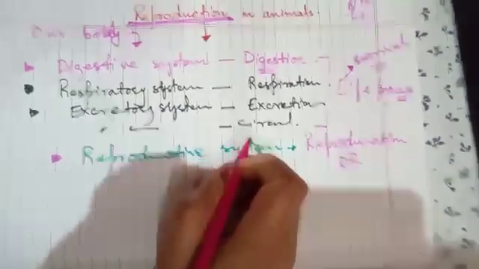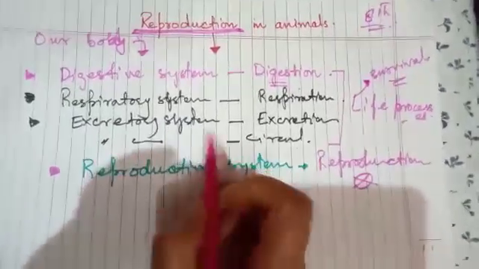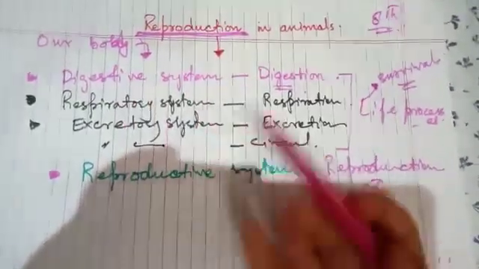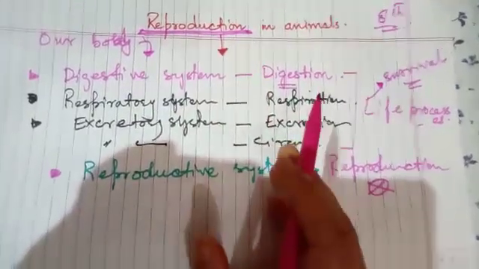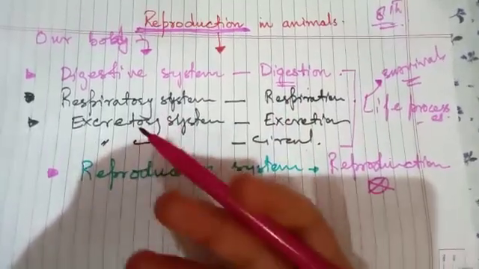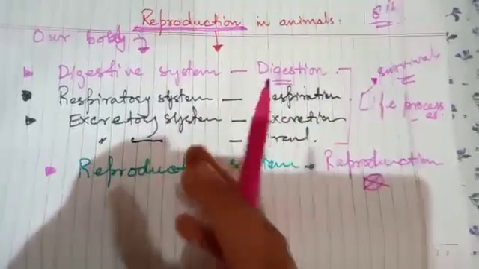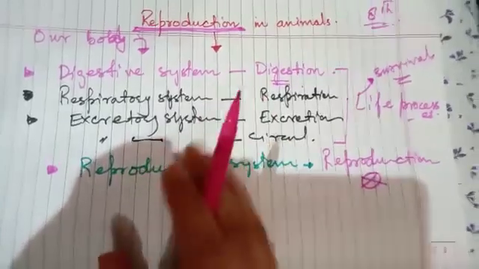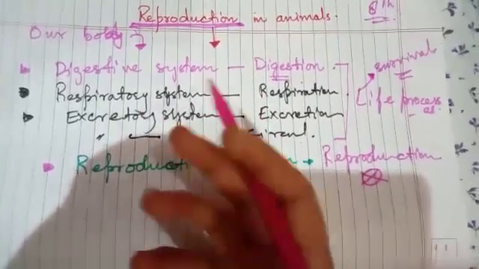I'll cite an example here, you will understand better. For example, we eat food. If it doesn't get digested inside our body and our body does not get energy, do you think we will survive? No, we will not survive for a minute.